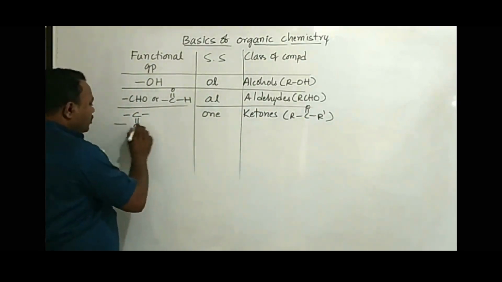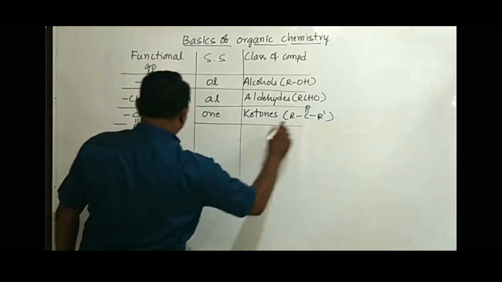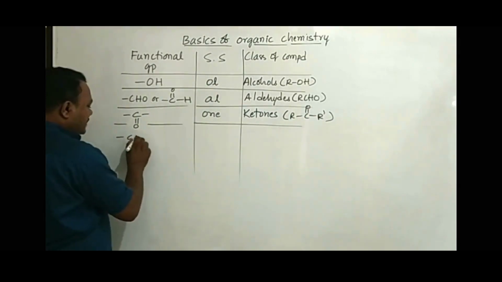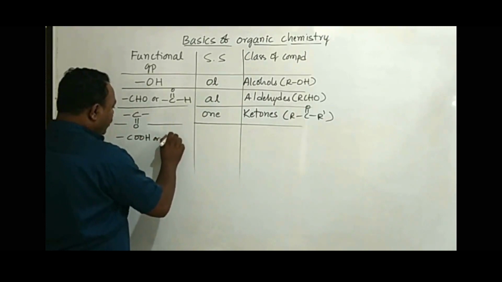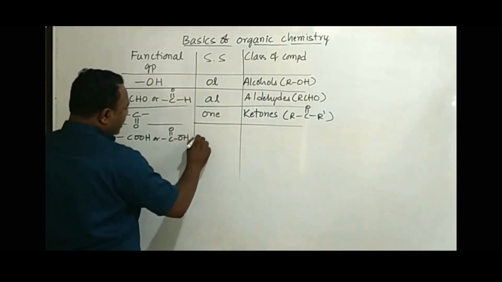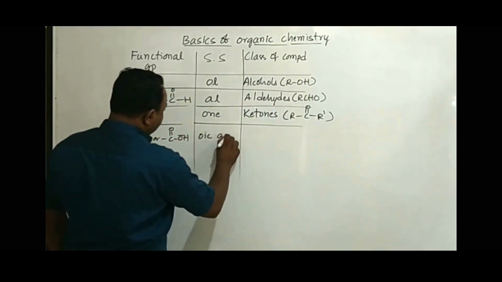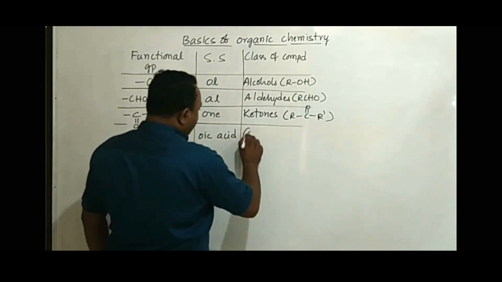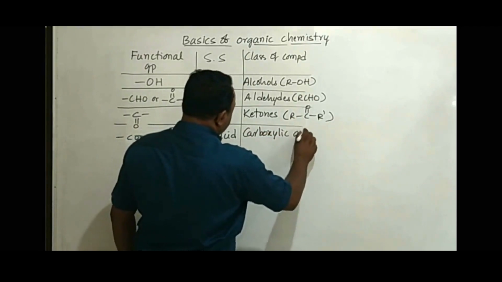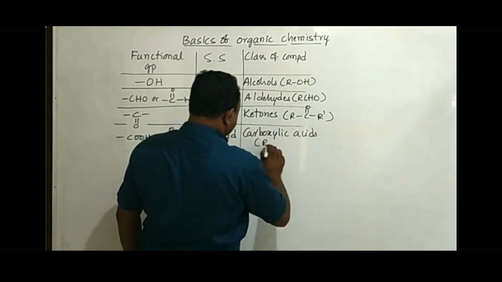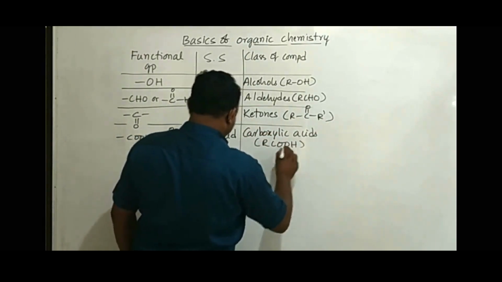If the functional group is COOH, C double bond OOH, we use a secondary suffix as oic acid, and the compounds are called carboxylic acids, represented by formula RCOOH.